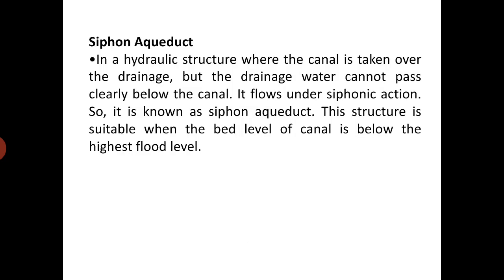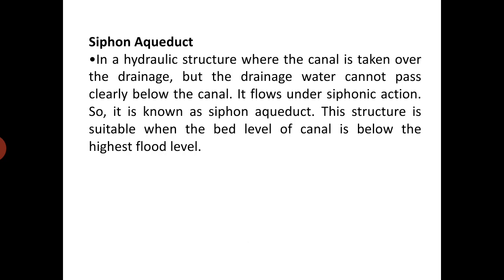The second type is siphon aqueduct. It is similar to the aqueduct, but here the water in the river runs below the canal by siphonic action, right? This structure is suitable when the bed level of the canal is below the highest flood level.